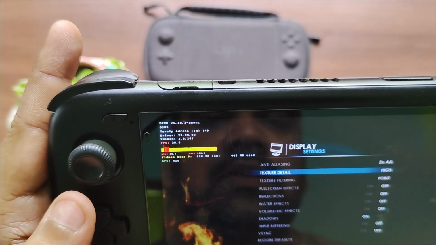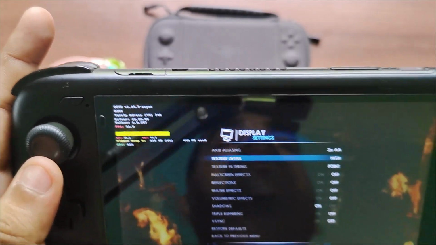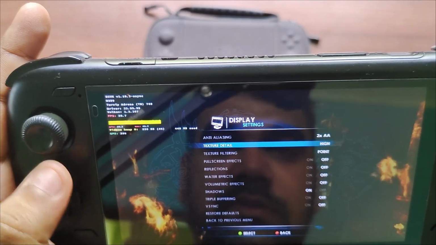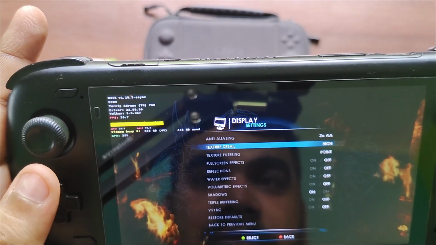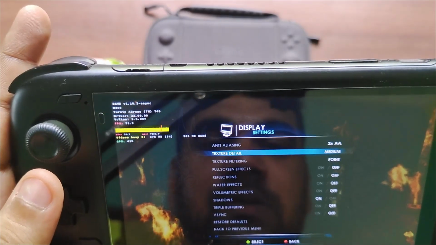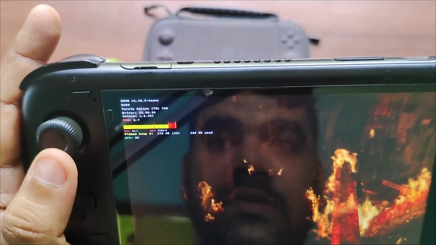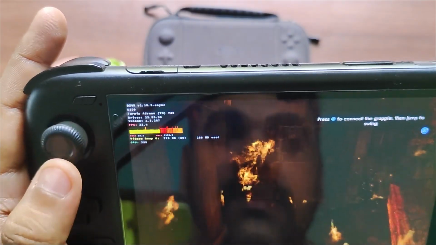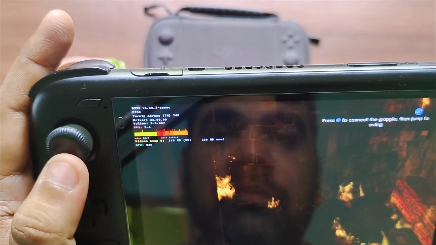Now let me set texture detail to medium and see. Okay, let's set this to medium and let's check. So still the GPU usage is low in my opinion.